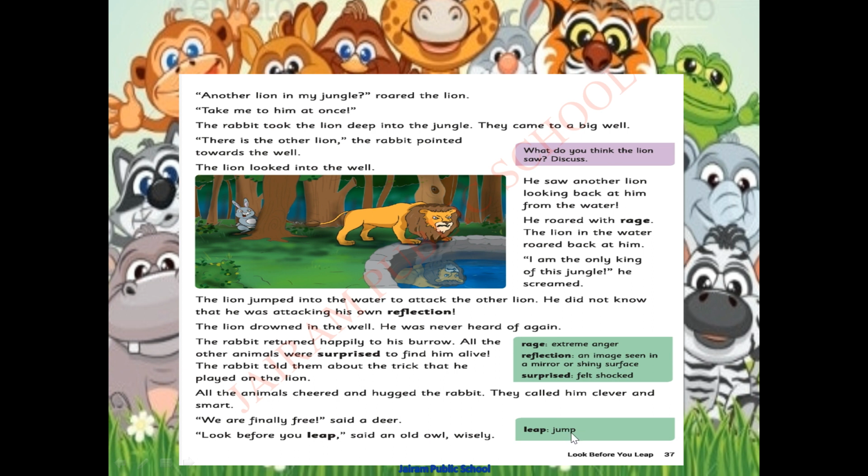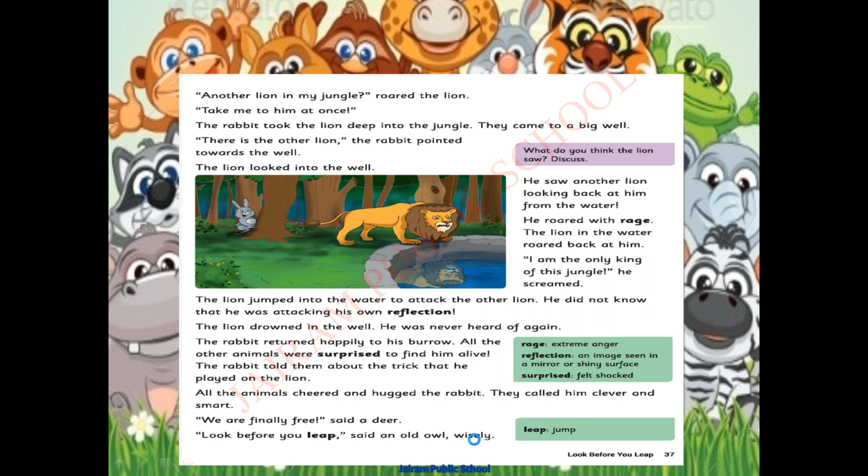Leap means what? Jump. Look means see. Look before you leap. Before you jump, take a look. That is, think before you act. What is the moral of our story? Think before you act. Okay, children? Did you like this story? Yes, did you enjoy the story? I hope you have enjoyed the story.